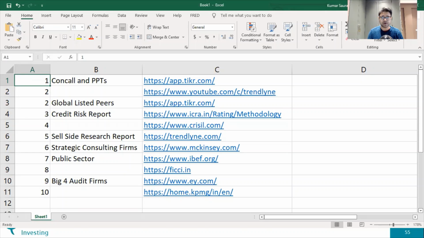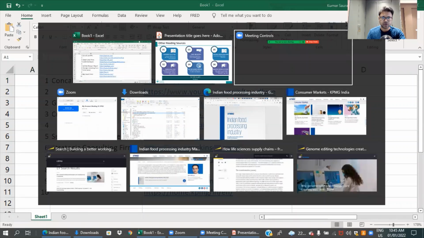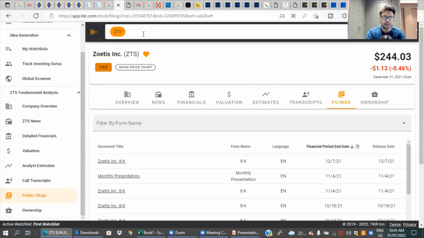So for con calls and PPTs, we have app.ticker.com, where you have all the con calls and PPTs, and also there is a YouTube channel for Trendline, where you can go and see all the con calls and PPTs. And when I say con calls and PPTs, I'm not restricting it to India. For that I am providing you the ticker link, and let's go through some of them here.